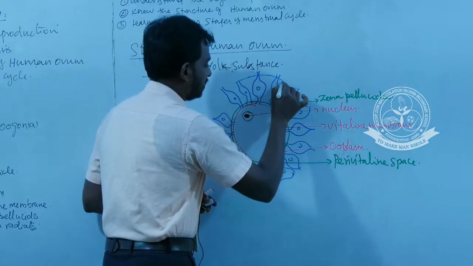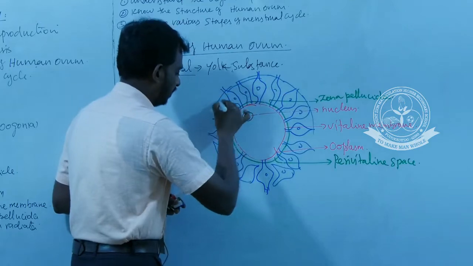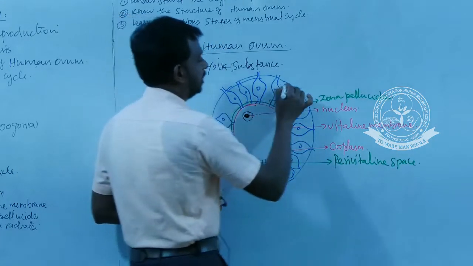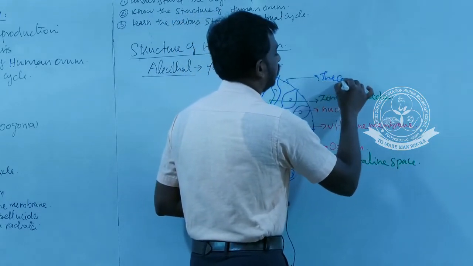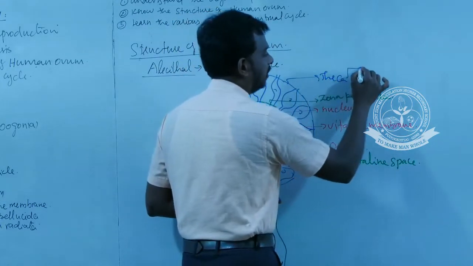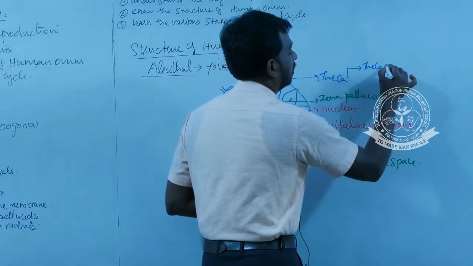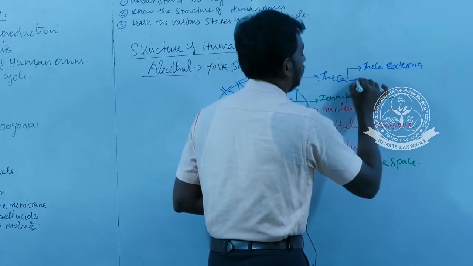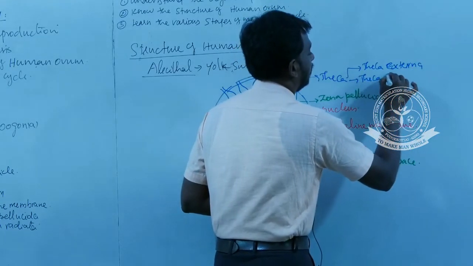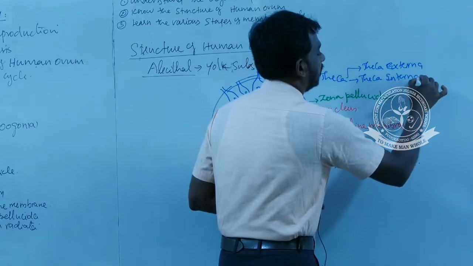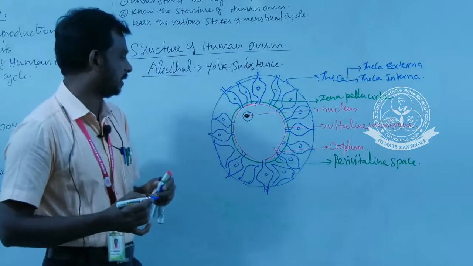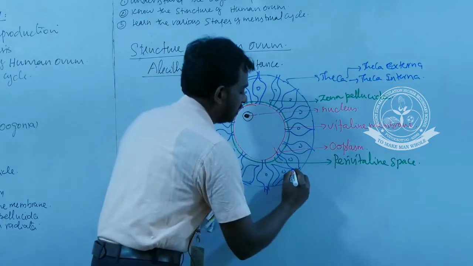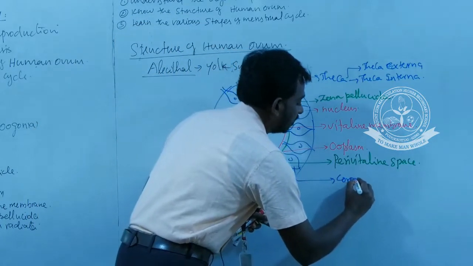The entire surface of the egg is surrounded by a final layer, a final membrane called the theca. There are two theca layers present here. One is theca externa and another one is theca interna. There are two layers, theca externa and theca interna. What is the name of this layer? This layer is corona radiata.